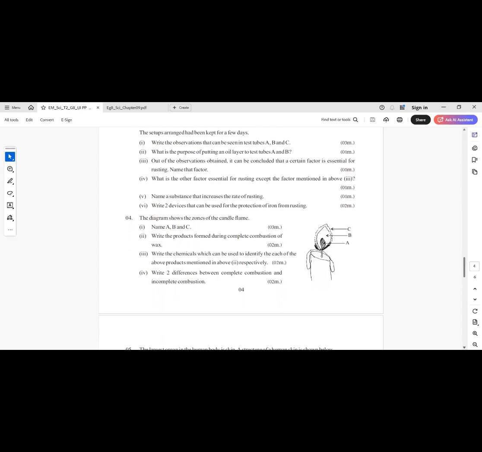Out of the observations obtained, it can be concluded that a certain factor is essential for rusting. Name that factor. Answer: oxygen.